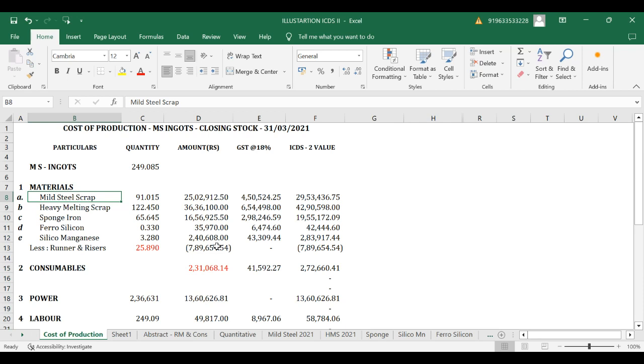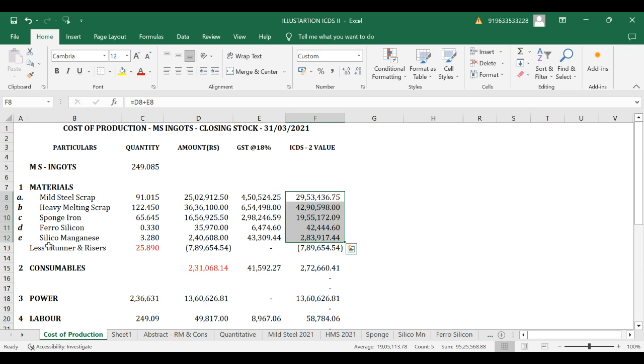So that amount of 18% also has to be added in order to get the total cost of purchase, which is being included in order to value this 249 ton of MS ingot.